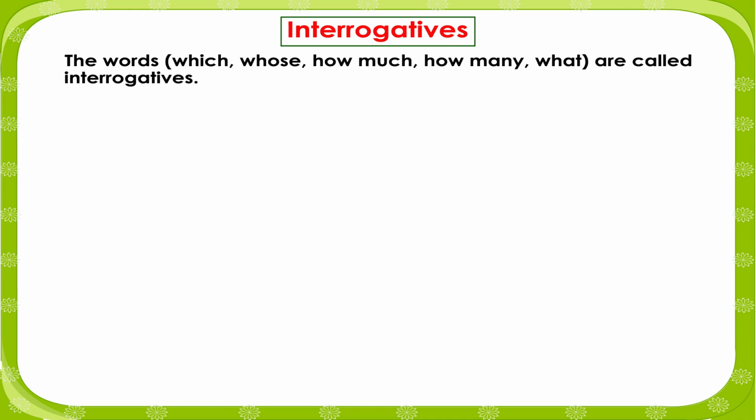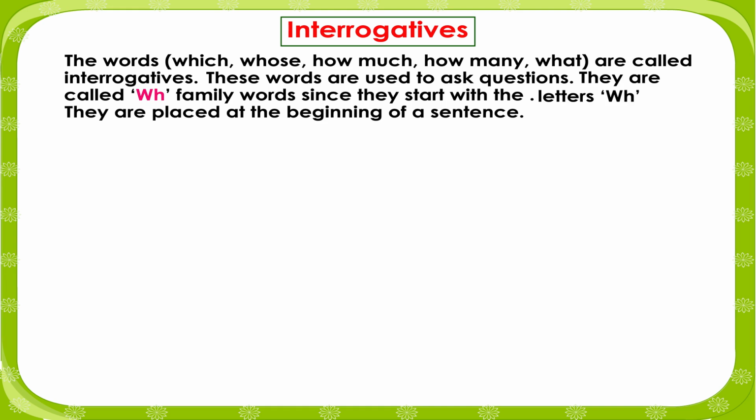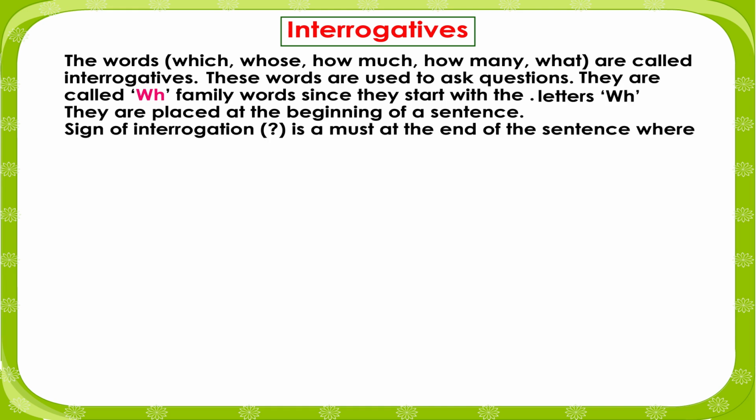Interrogatives. The words which, whose, how much, how many, what are called interrogatives. These words are used to ask questions. They are called WH family words since they start with the letters WH. They are placed at the beginning of a sentence. Sign of interrogation is a must at the end of the sentence where these question words are used.